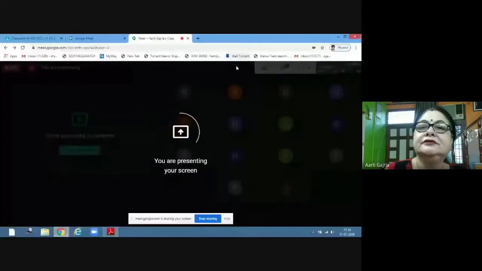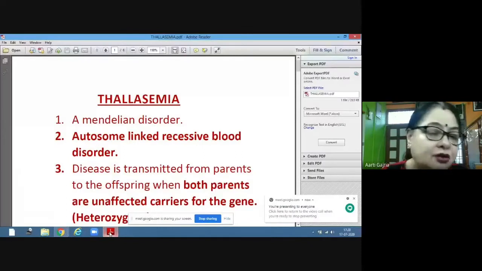Today we are going to do another genetic disorder, that is thalassemia. It is again a blood disorder. It's like sickle cell anemia. But here the difference is that this is an autosomal recessive trait, involving the alpha globin chain and beta globin chain.